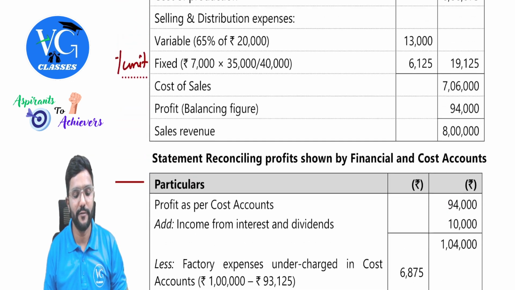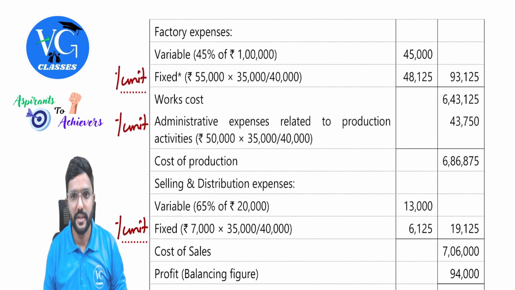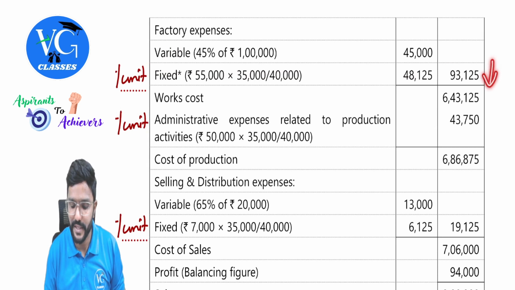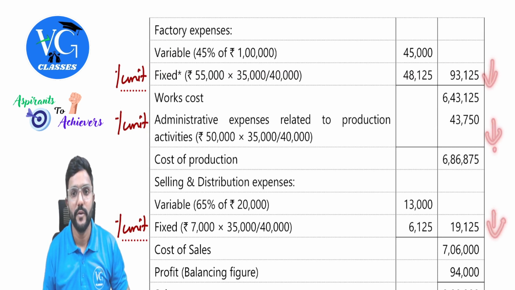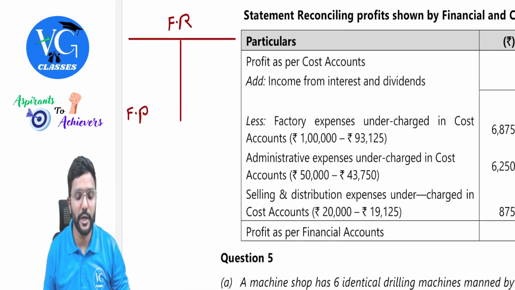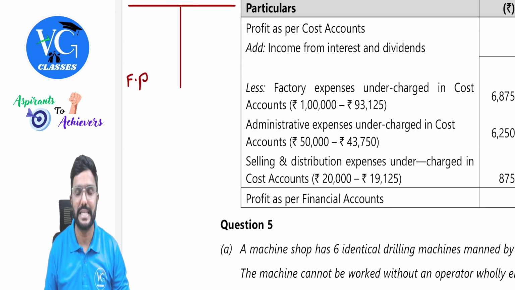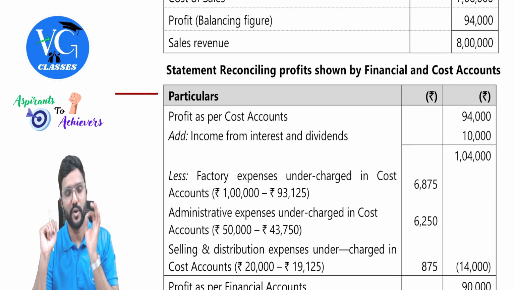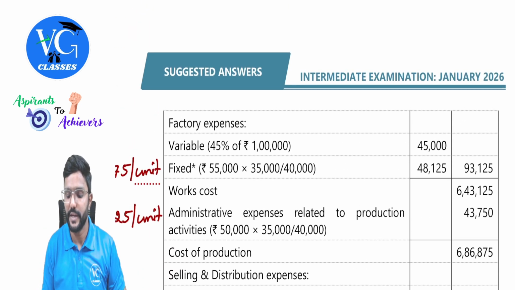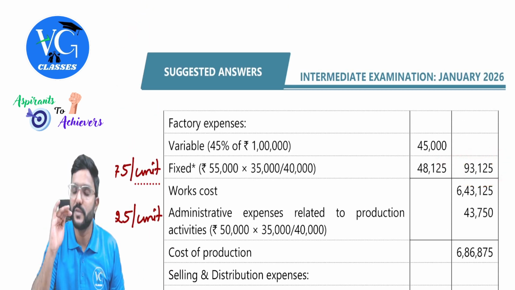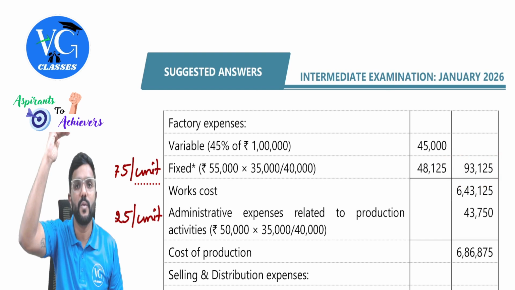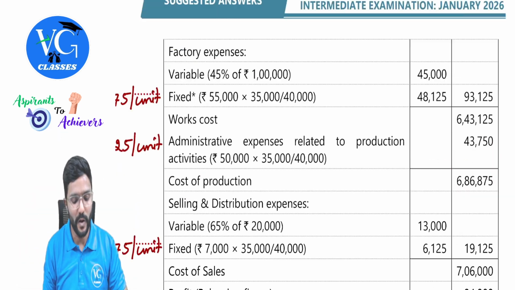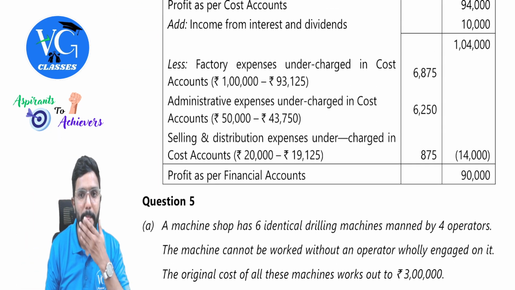And totally there are three under absorptions of overheads, guys: 1, 2, and 3. Find that out. Whenever there is an under absorption in cost records, profit would have gone up in the cost books. Instead of charging 1 lakh, we have charged, assume, only 93,125. So that means profit has gone up. So what should we do now? All the under absorption has to be deducted, guys.